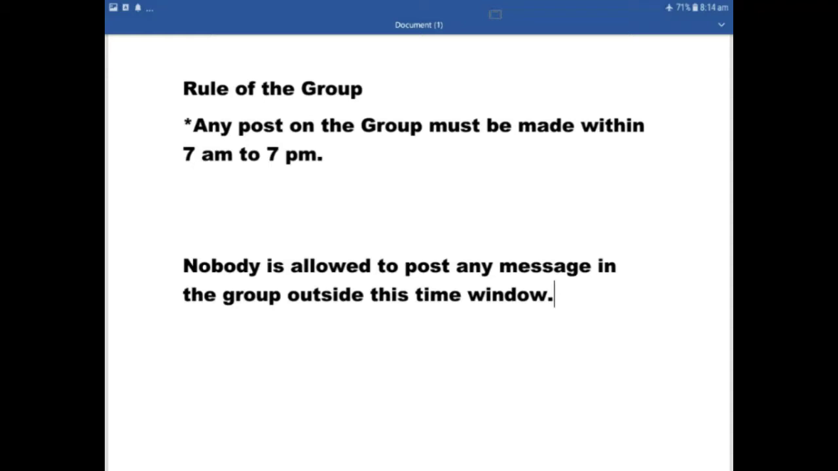Nobody is allowed to post any message in the group outside this time window. Means not before 7 a.m. and not after 7 p.m. So whatever homework assignment or queries that you need to post on the group, you must post within this time frame, 7 a.m. to 7 p.m. only. All right.